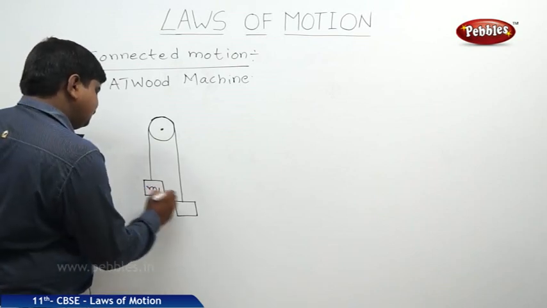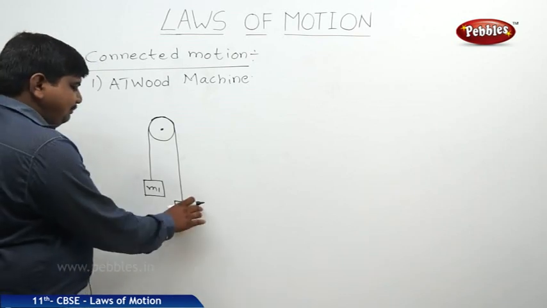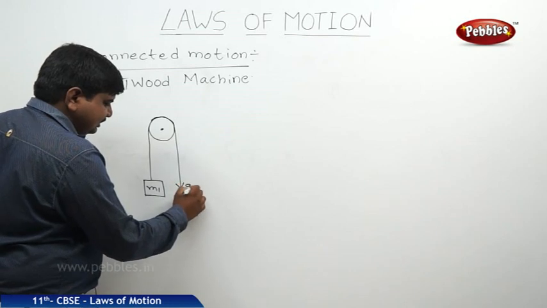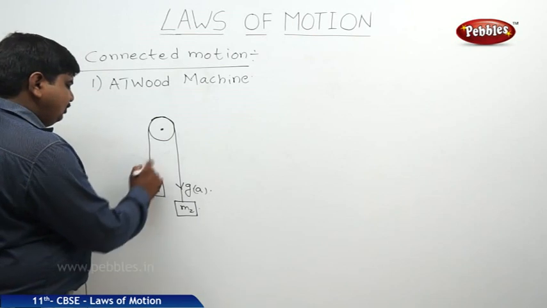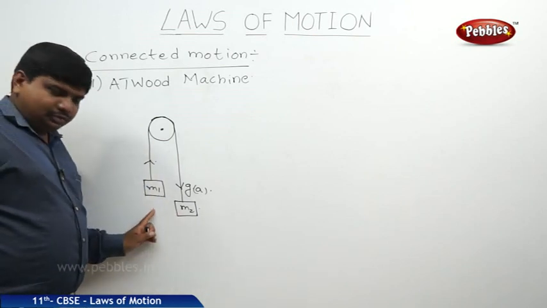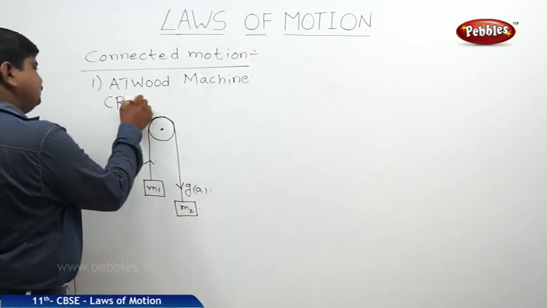So let us suppose these are M1 and M2. If the M2 body is coming down in the direction of gravity, the M1 body will move up. That means the bodies M1 and M2 are both doing relative motion with respect to each other.